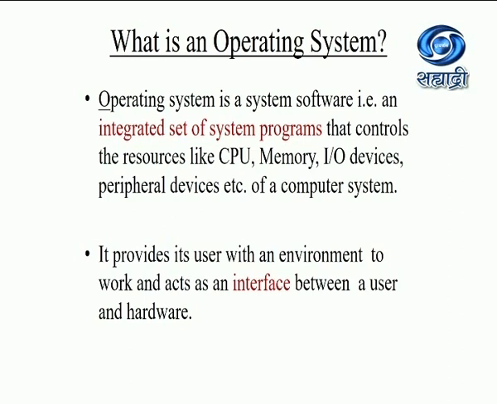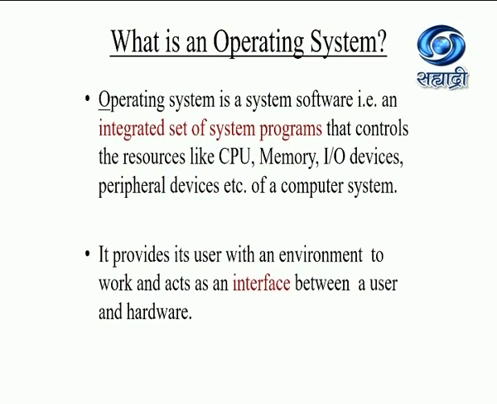Now operating system is a system software, that is an integrated set of system programs that controls the resources like CPU, memory, I/O devices, peripheral devices of the computer system. Students, recall what all things we can do with Windows.